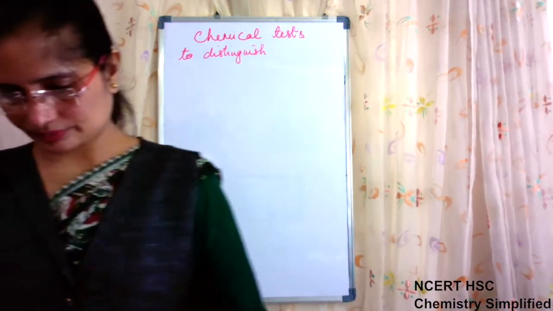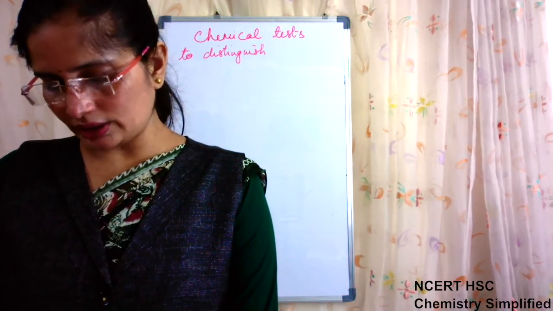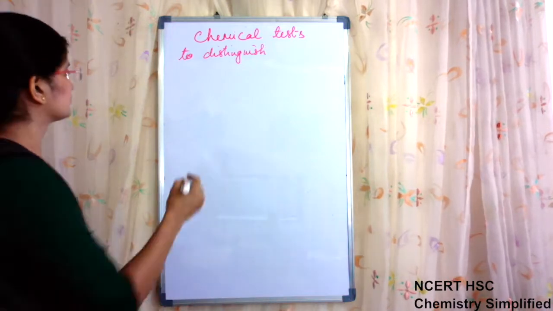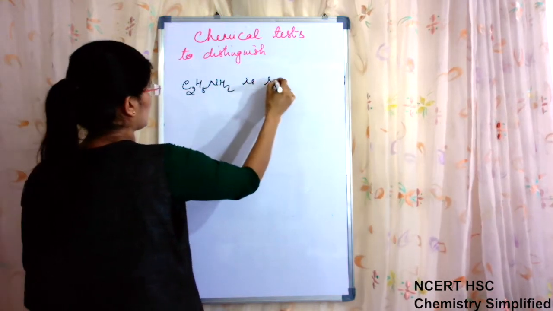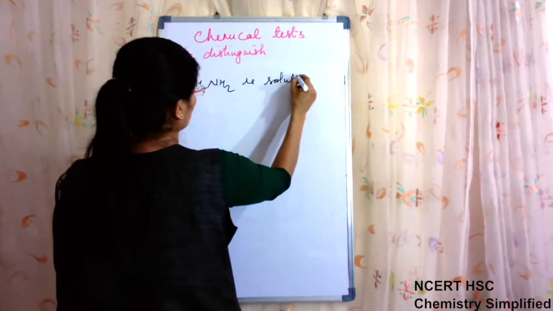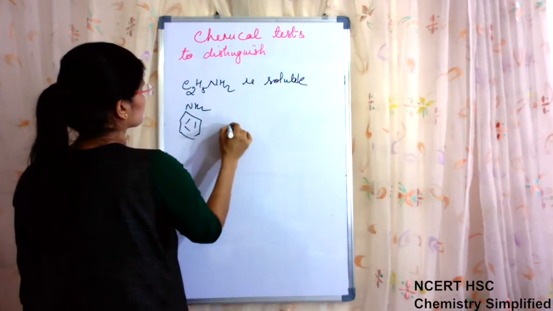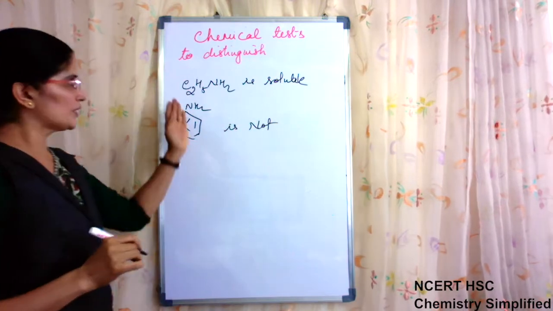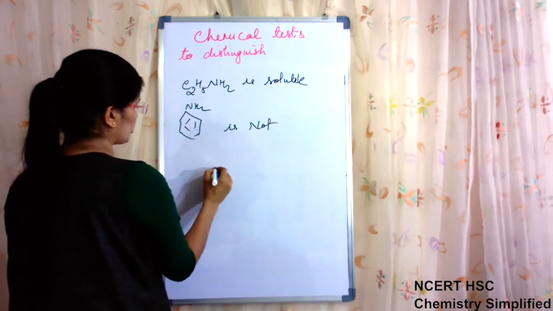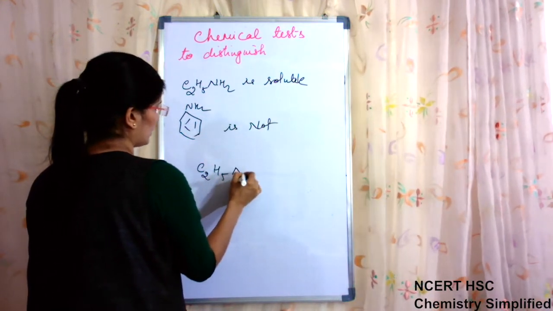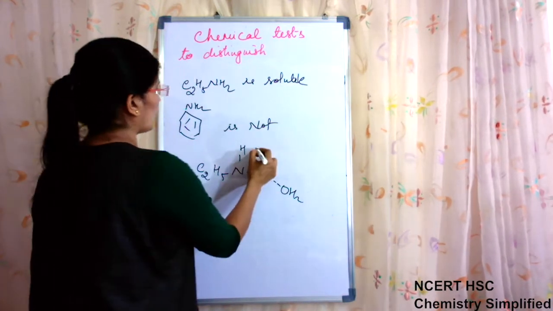Next question. Ethylamine is soluble in water whereas aniline is not. Ethylamine, C2H5NH2, is soluble, while aniline is not. Okay. So the reason for ethylamine to be soluble is hydrogen bonding. Soluble means hydrogen bonding with water. So C2H5NH2 is able to make hydrogen bonding with the water molecule.